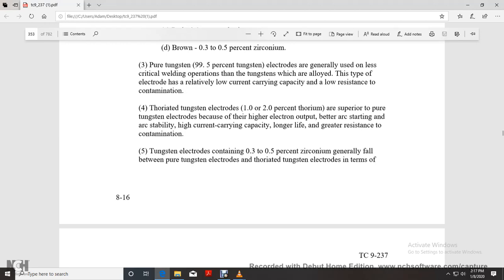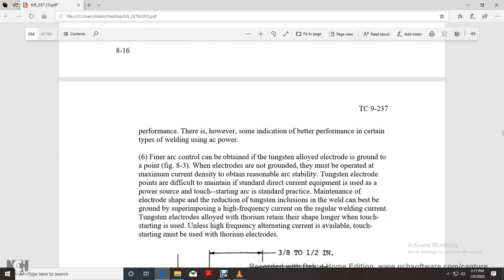Tungsten electrodes containing 0.3 to 0.5% zirconium generally fall between the pure tungsten electrodes and thoriated tungsten electrodes in terms of performance. They do, however, offer better performance for certain types of welding using AC power. Finer arc control is obtained when the tungsten electrode is ground to a point. Electrodes that are not ground must be operated at maximum current density to obtain reasonable arc stability. A pointed tungsten electrode is difficult to maintain with standard direct current equipment used as a power source.